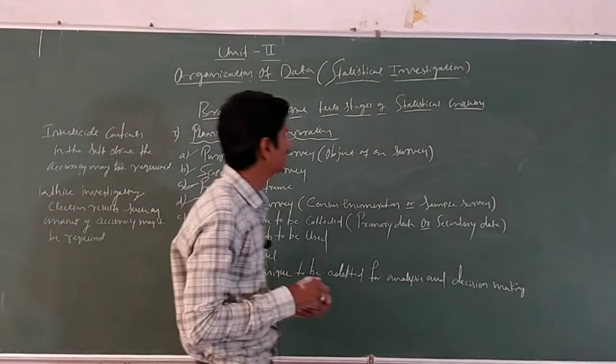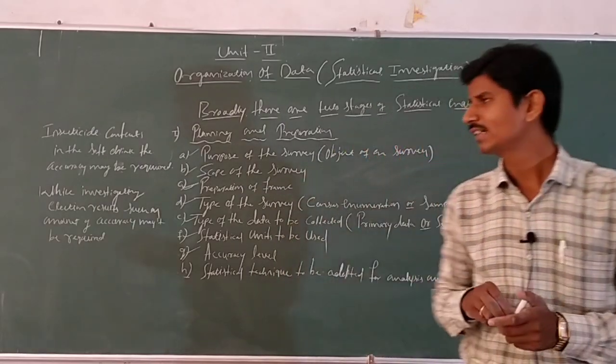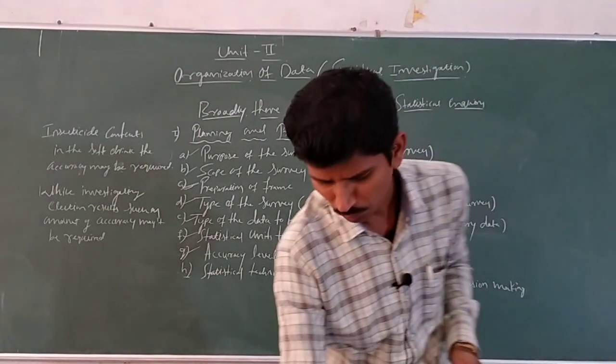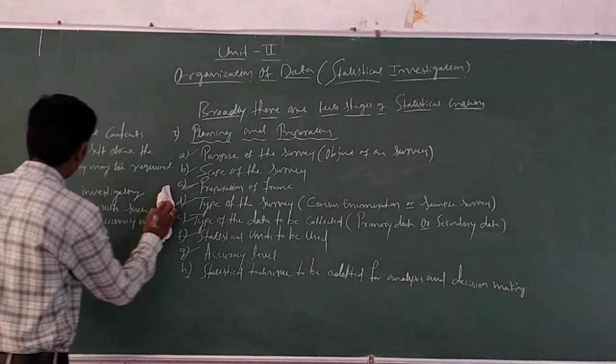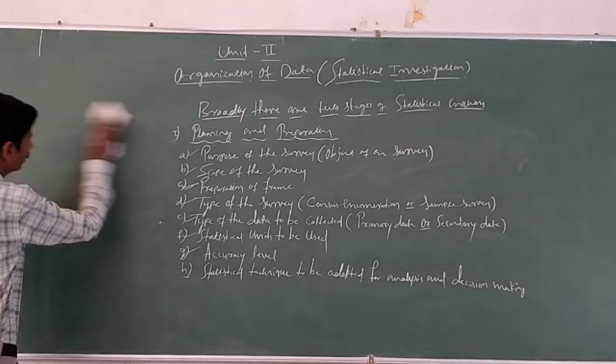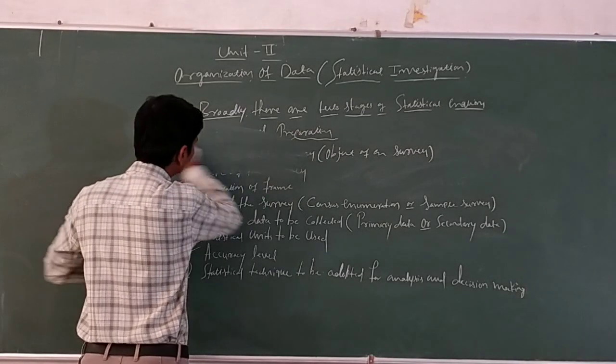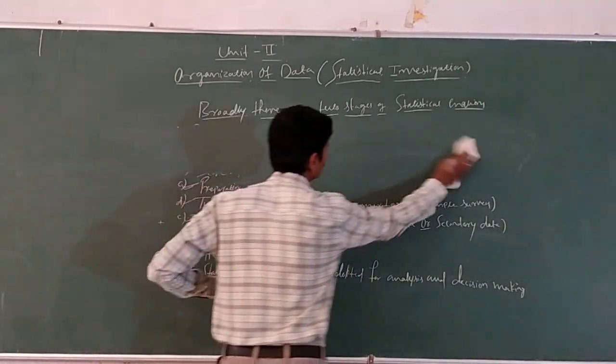Okay, the next statistical inquiry stage is execution of the survey.